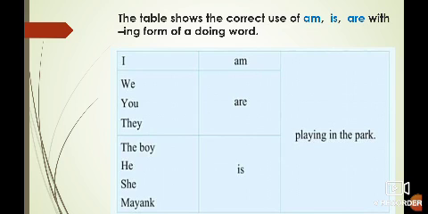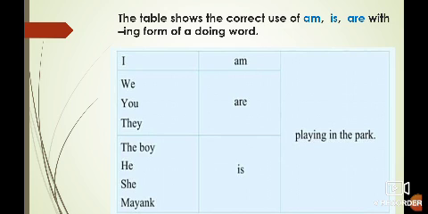In the third column, we have taken a naming word, the boy. Along with it, we have taken he, she, and again a naming word, Mayank. Now, with the boy, he, she, and the naming word Mayank, we always use is.